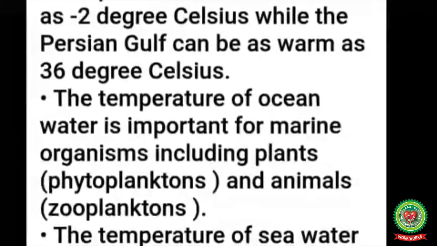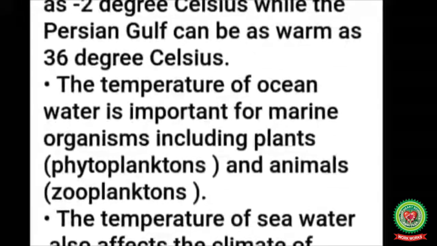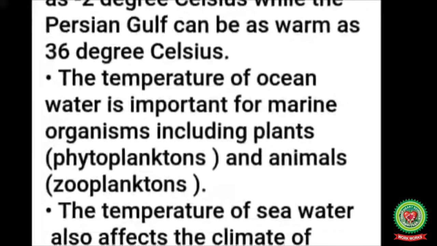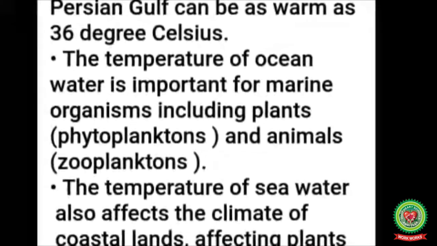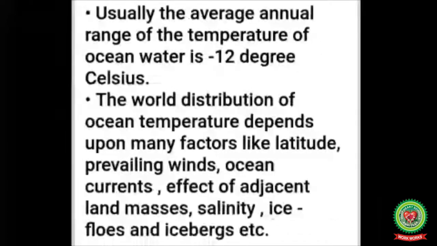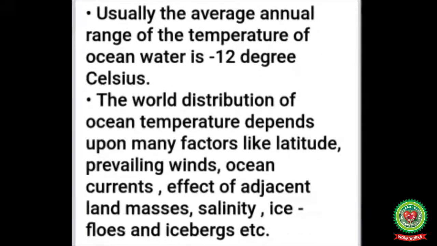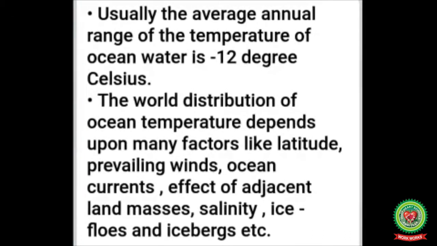33 degrees Celsius. The temperature of the ocean water is important for marine organisms, including plants, that is phytoplanktons, and animals, that are zooplanktons. The temperature of sea water also affects the climate of the coastal lands, affecting the plants and animals therein. Usually, the average annual range of temperature of ocean water is -12 degrees Celsius.